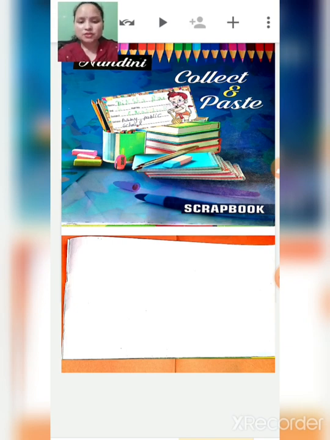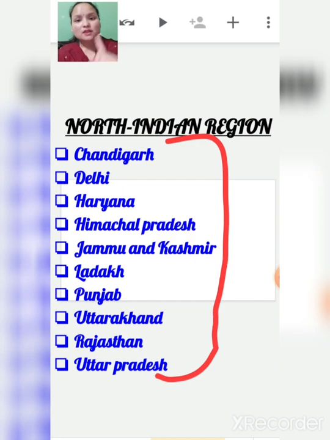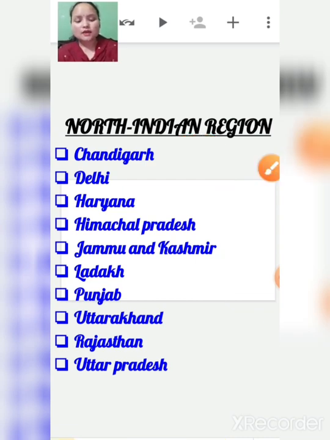You will draw pictures there, and then paste them in the scrapbook. From these states you can choose any one state and collect information about that state's clothing. So children, this is what you have to do in your project work.